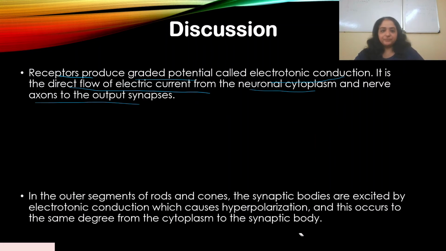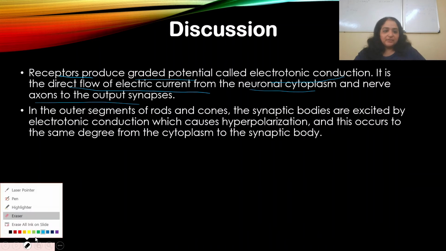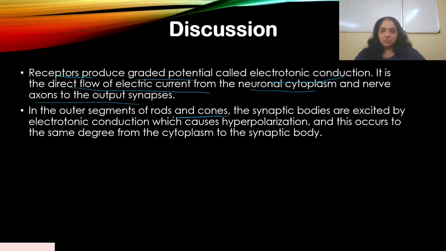So in the outer segments of rods and cones, the synaptic bodies are excited by electrotonic conduction, which causes hyperpolarization. We saw that. So it's not all or none principle, it is by electrotonic conduction, the outer segment of the rods and cones. And this occurs to the same degree from the cytoplasm to the synaptic body. So the same amount of impulse also goes down the axon, through the cytoplasm to the synaptic body. It is not just in the outer segment.